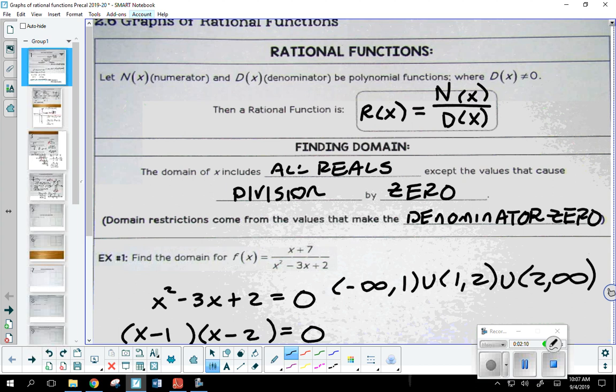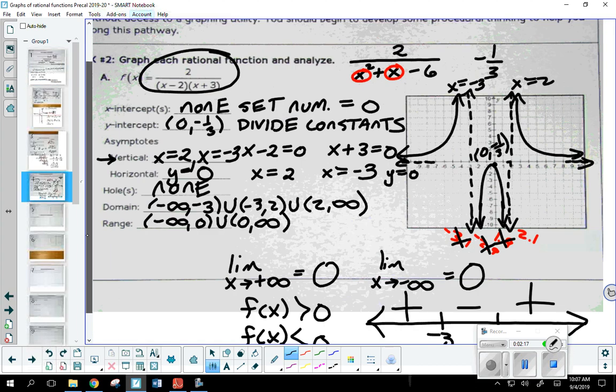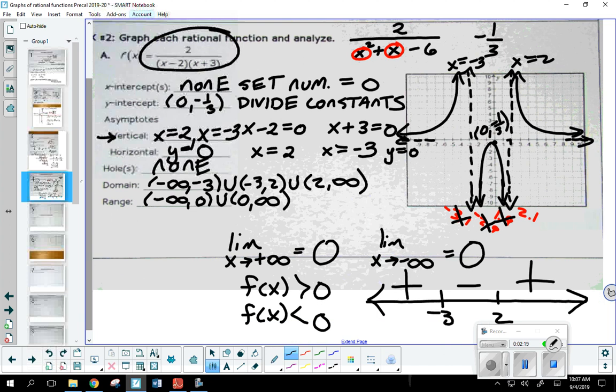Now, next Thursday, a week from tomorrow, that's when you're actually going to have your open-ended quiz that's going to be very similar to this. Okay, what we actually did talk about in class yesterday. You're going to be asked to find all this information from the intercepts all the way to the domain and range, and then go ahead and graph that without the use of a calculator. Okay, so we are going to be practicing it.